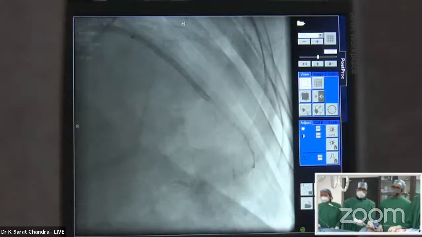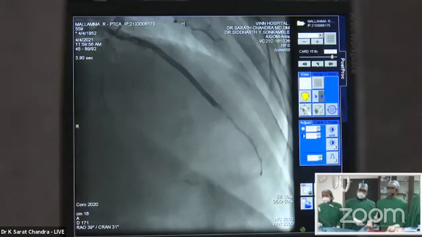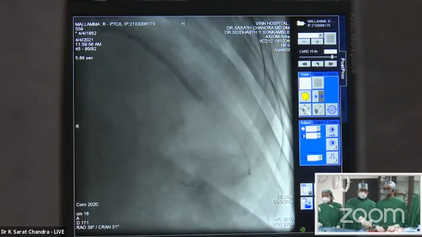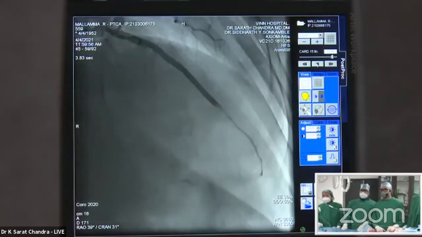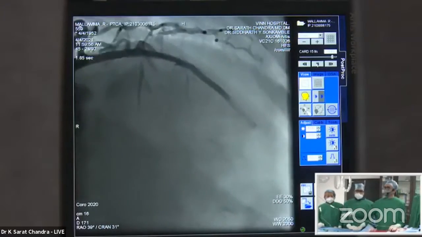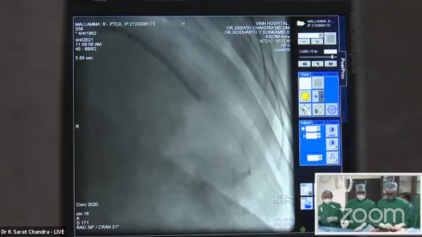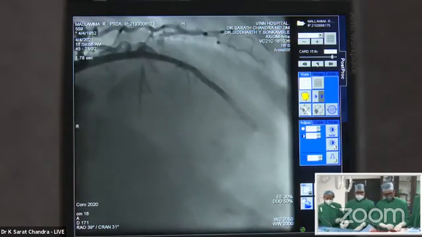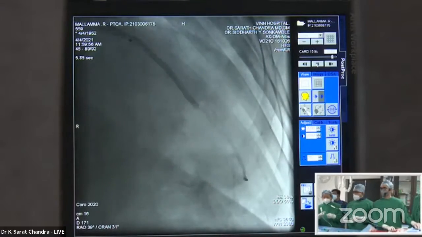Yeah, I think in the presence of this kind of no reflow, despite all the drugs and maximal expansion, we have to accept this result. The patient is actually almost 3 hours on the table, and a lot of heparin has been given. We will come out of this, Sridhar. But very tough case, nicely managed.